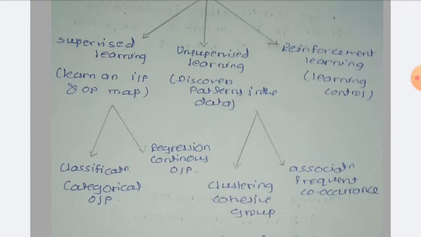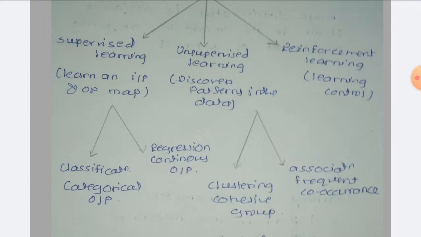Or suppose there are so many fruits in a basket, and I want to categorize these fruits, then one can do it depending on the color of the fruit, or on the size of the fruit. So here the output classes are undefined, that's why it is called unsupervised learning. So it's a clustering task, in which we are interested in finding cohesive groups.